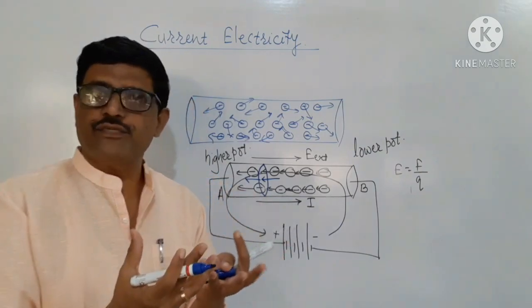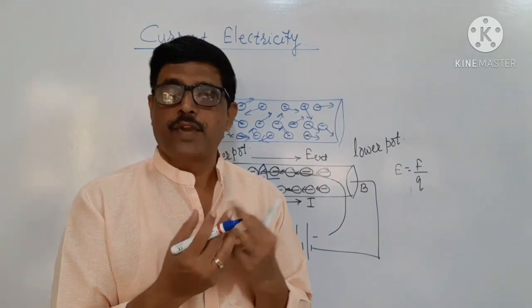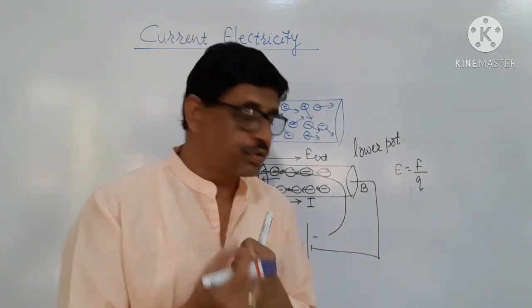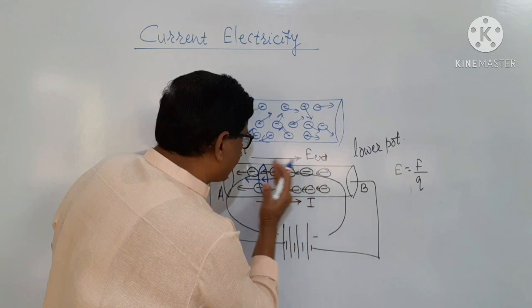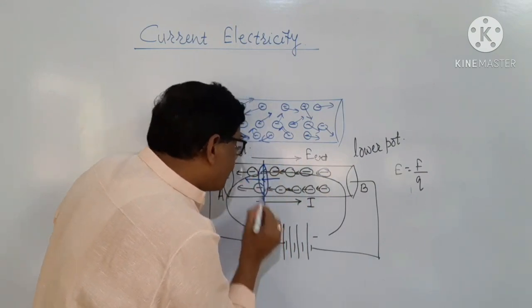There is continuous flow of electron through the conductor. Because of that continuous flow, electron entering the cross section will leave the cross section, and the number of charges,